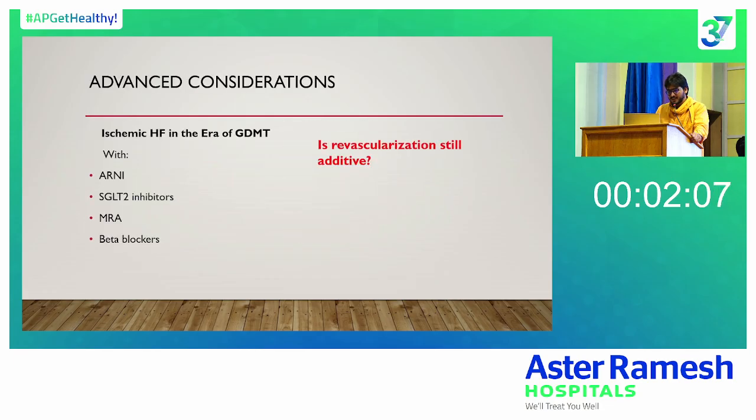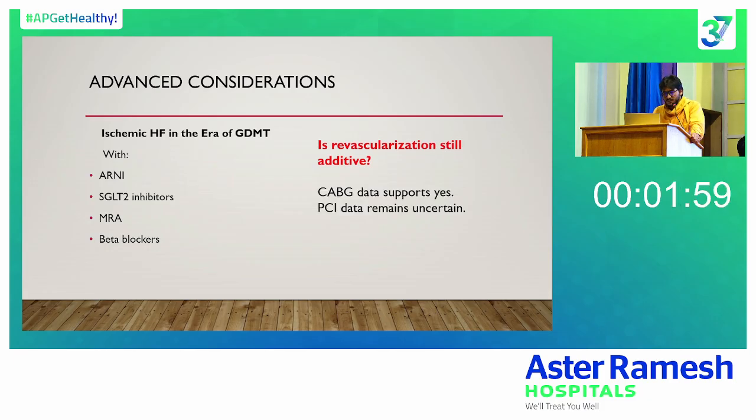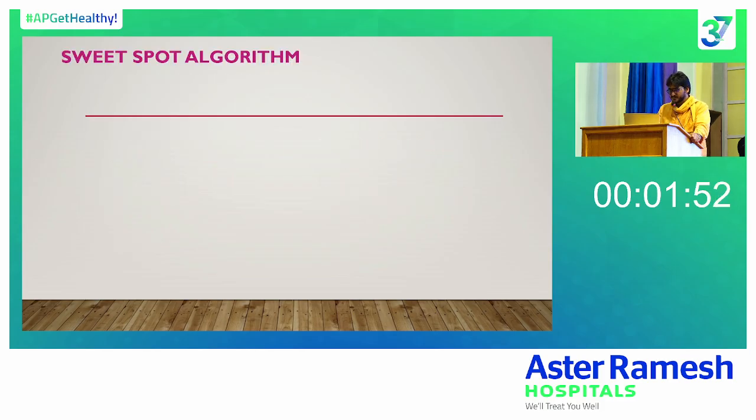So what are the advanced considerations in a patient with ischemic HF on the 4 pillars of medications? Is revascularization still additive? CABG data supports yes; PCI data remains uncertain, depending upon the selection of the patient. So this is a critical algorithm in heart failure management.